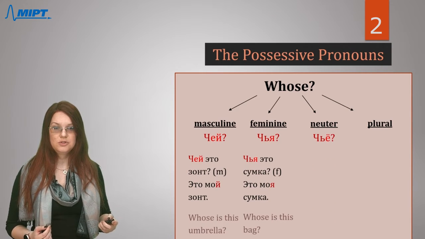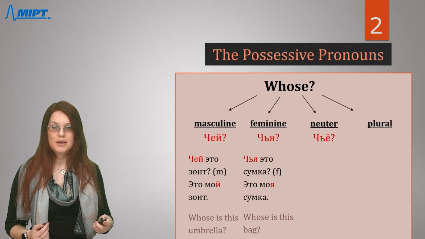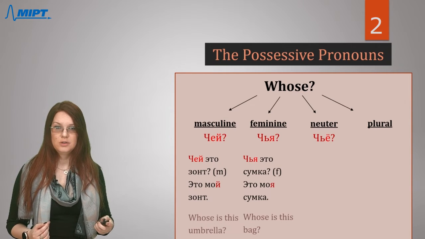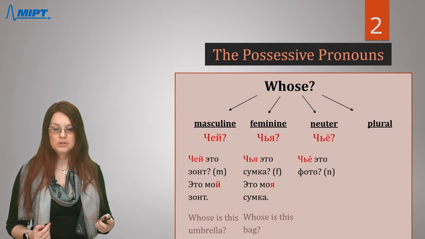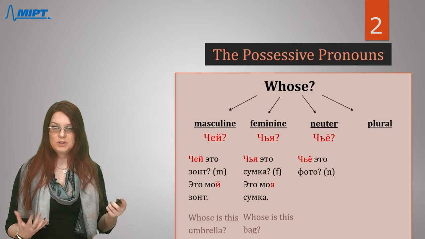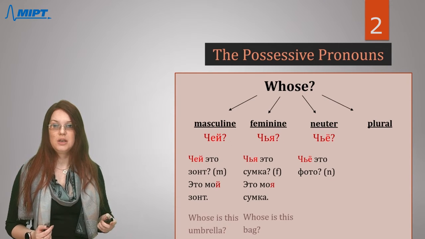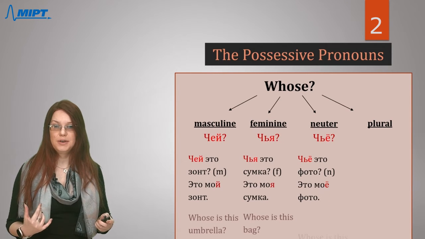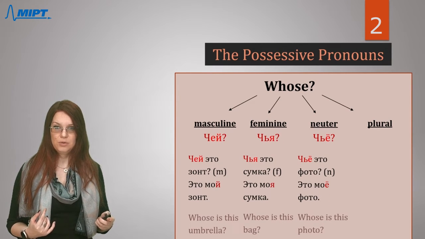For neutral nouns, we will ask чье. So, for example, чье это фото. Фото is neutral, that's why you need to say чье это фото. For example, это мое фото.